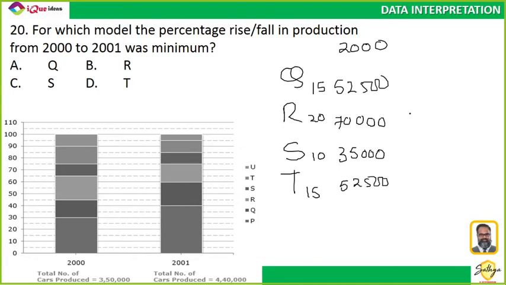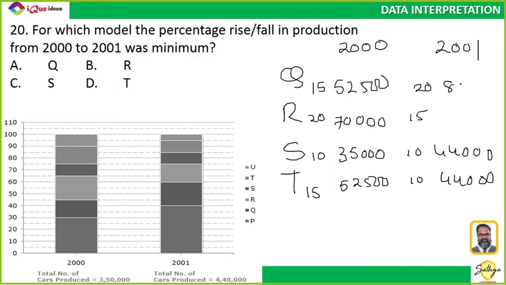Now for 2001, what are these values for Q, R, S, T? Q is 15%, R is 10%, S is 10% and T is 20%. 10% of 4,44,000 is 44,000.